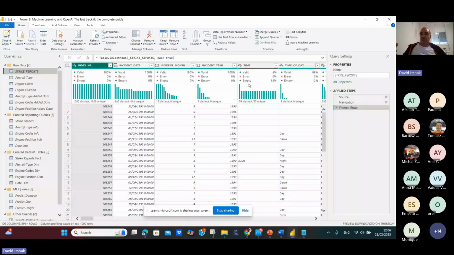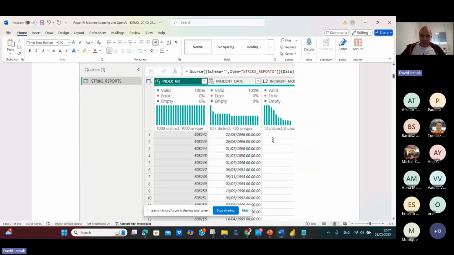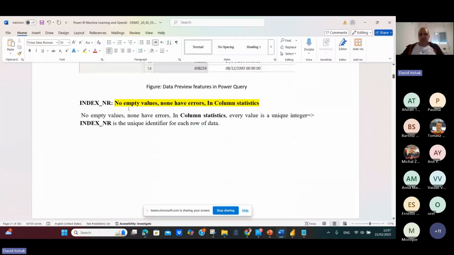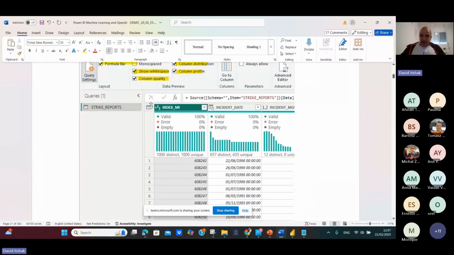This is what you do. This is what you should do as a data engineer. So you can see the fields here. Very, very quick: if you select this field, you can see the distribution of the data.